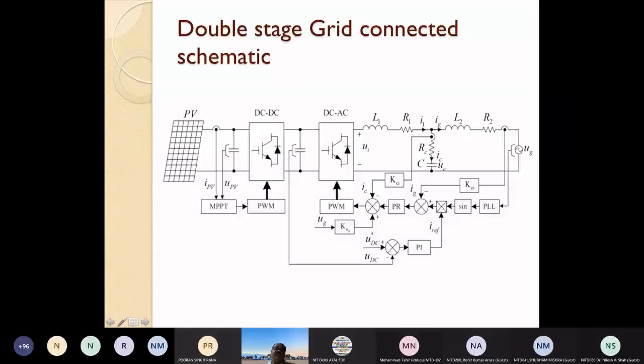When we do this firing with PWM technique, there will be a square wave sort of thing. It is not exactly a square wave, but you will get three level operation here: plus VDC, minus VDC, and 0.